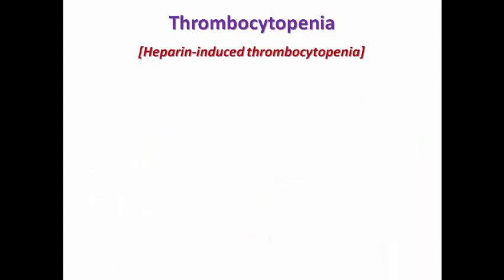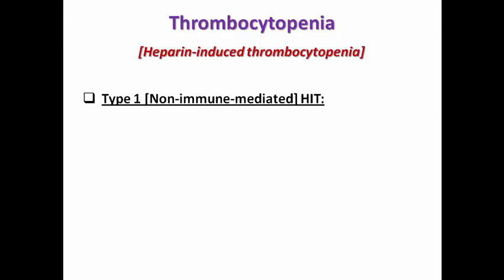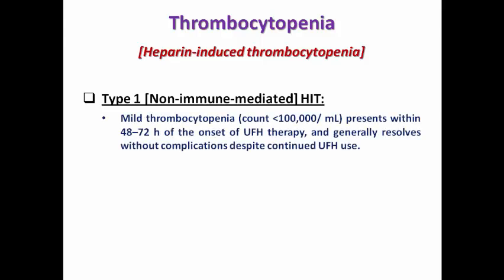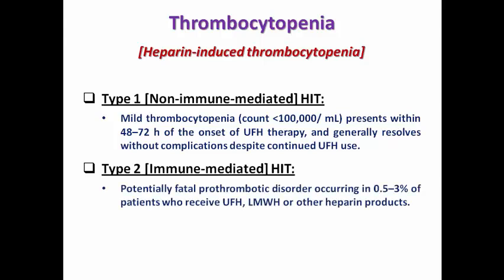Another famous type is the heparin-induced thrombocytopenia, famously known as HIT. It has 2 types. Type 1, which is a benign type, is non-immune mediated, just mild thrombocytopenia presenting within 48 to 72 hours of the onset of unfractionated heparin, and it usually resolves without complications despite continued use of unfractionated heparin. Type 2 is the dangerous type, which is immune mediated and potentially fatal. It may cause prothrombotic complications, not only bleeding complications.